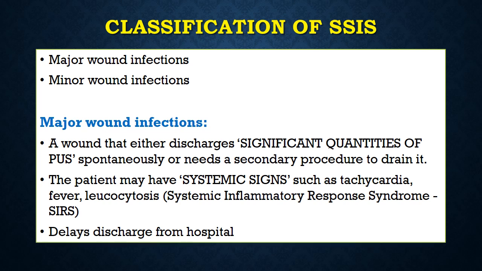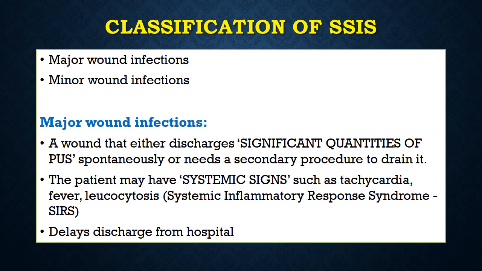Wound infections can be major wound infections or minor wound infections. Major wound infection where there is significant quantity of pus either drains spontaneously from the wound or needs a secondary procedure, either incision drainage or opening of the stitches to allow the wound to gape and the pus to drain.